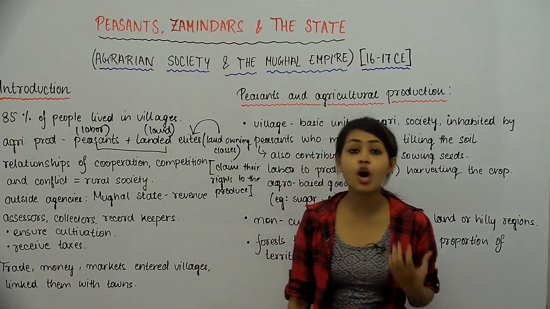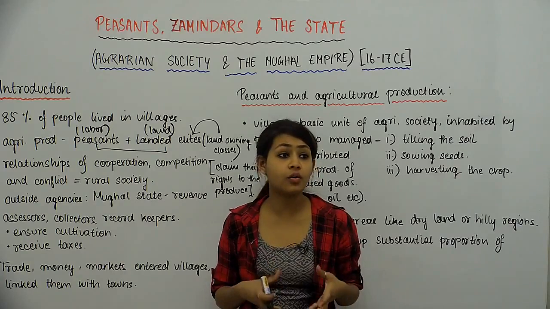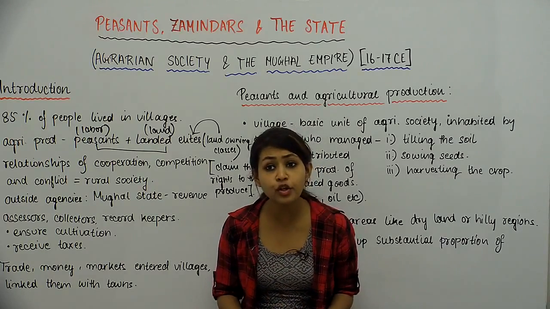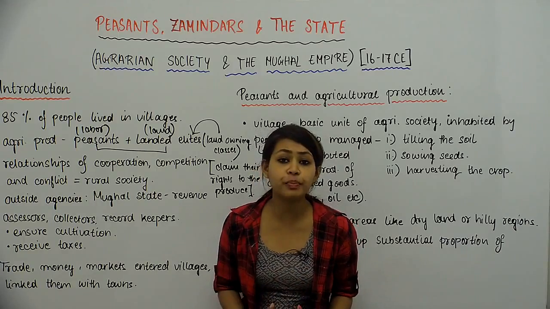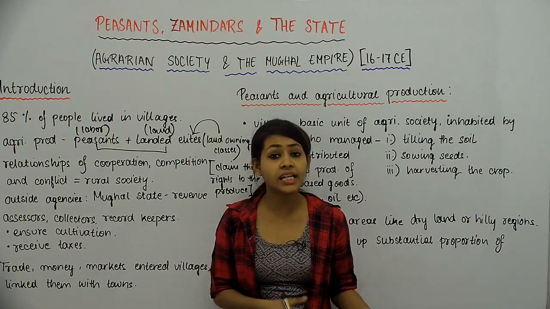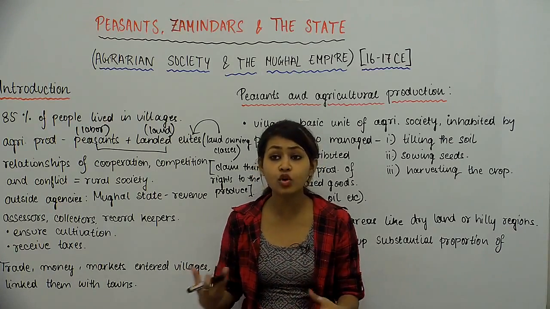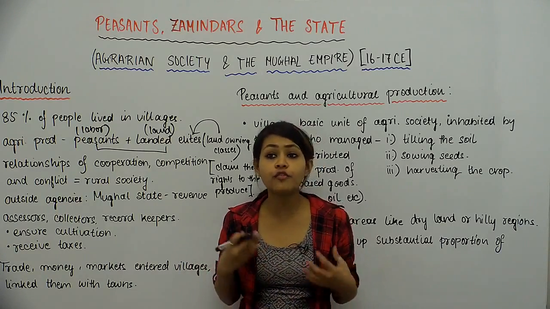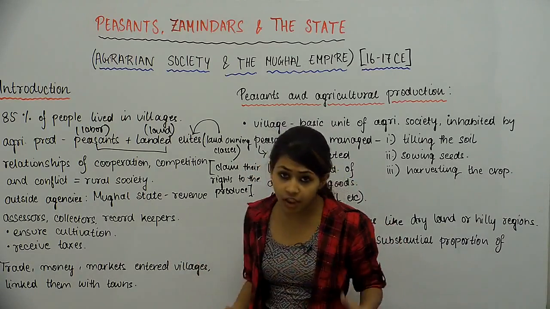And also there was competition, because there was the produce at stake, who gets how much share of the produce. Both these groups of people claimed their own rights to the produce, because one had put in the labor and the other had provided the land. And they are both very, very important resources that go into the entire agricultural process.